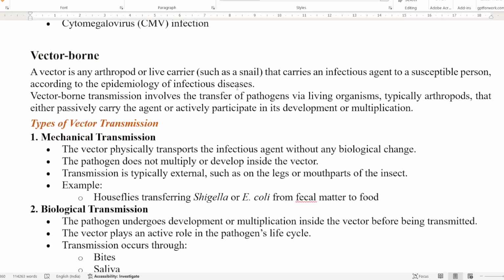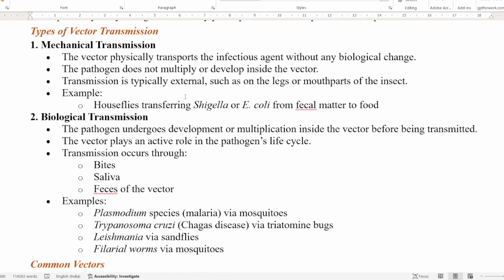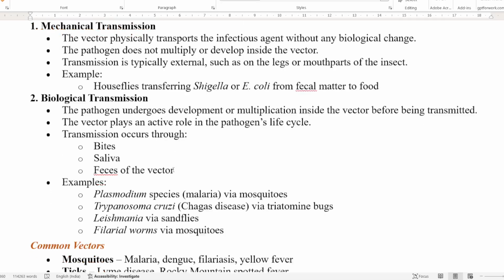Next, we talk of vector borne. Vector borne means the arthropod or the live carrier, which can be the mosquito or the snail. This means that the infectious agent is carried to the susceptible person through any type of vector. Types of vector, again, we are talking of mechanical and biological. Mechanical means transported directly to the human being. It does not multiply inside the body of the vector, while in biological transmission, the multiplication occurs inside the vector's body, and the transmission occurs through any type of bite or saliva or the feces of the vector.